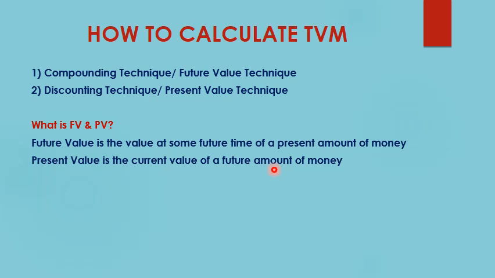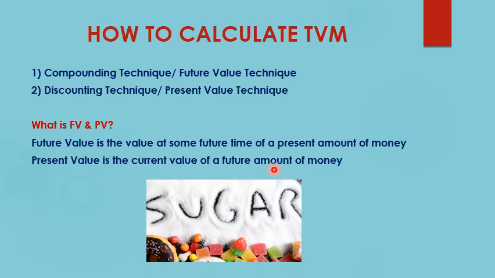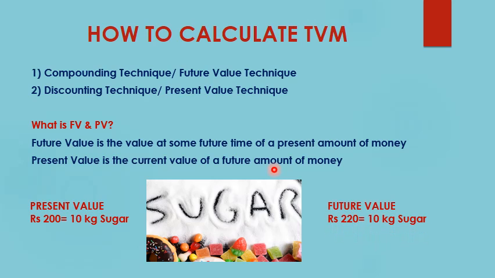So in a nutshell we can say that future value is value in future time of the current amount of money which I am having right now in my hands, and the present value is the current value of the money which I will have in future. Let us understand this with example of sugar again. So the present value of sugar is, for rupees 200 I can buy 10 kg of sugar. So in some point of time in future, the same amount of sugar, that is 10 kg of sugar, I can buy it with rupees 220.